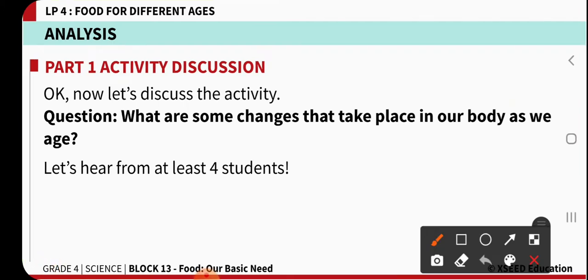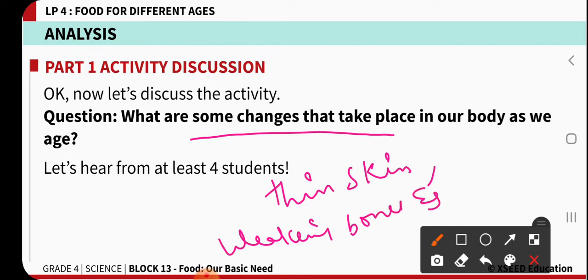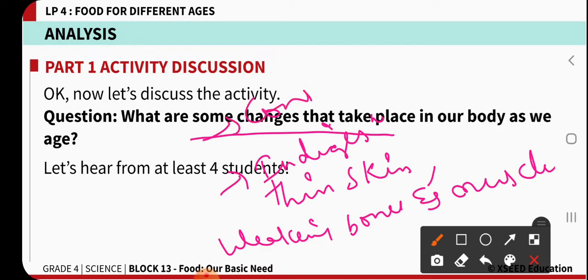So now, what are some of the changes that take place in our body as we age? Some of the changes are that the skin becomes thin, and you can see weakening of bones and muscles. And in the video we also came to know that they suffer from problems like indigestion and even constipation. These are some of the problems faced by old age people.